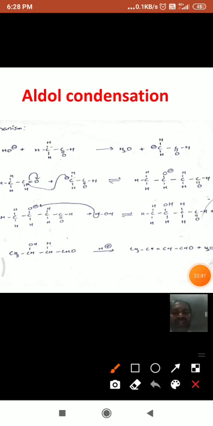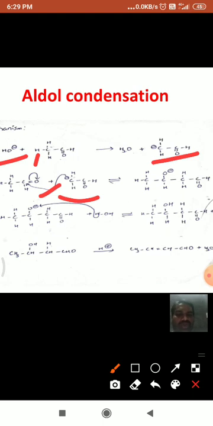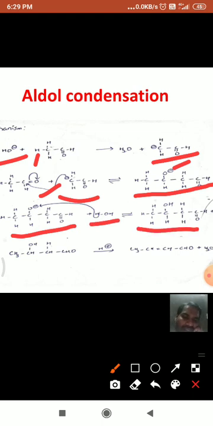This reaction is carried out in the presence of base. In the presence of base, this hydrogen is removed as H plus, and it forms a carbanion. The carbanion, which is formed in the first step, acts as a nucleophile. It attacks the carbonyl carbon, so that this oxygen gets a negative charge, and this oxygen takes a proton from a water molecule, forming the aldol product, that is beta hydroxy aldehyde.